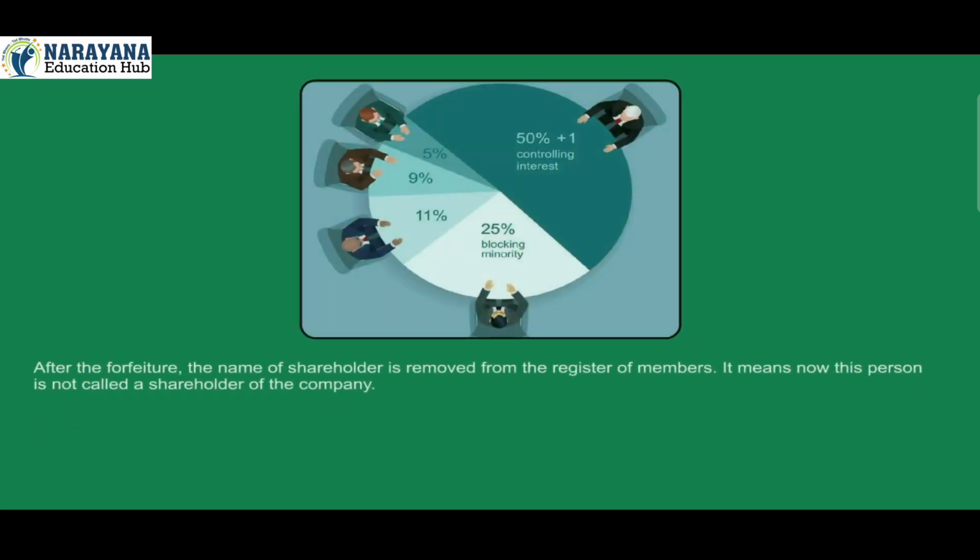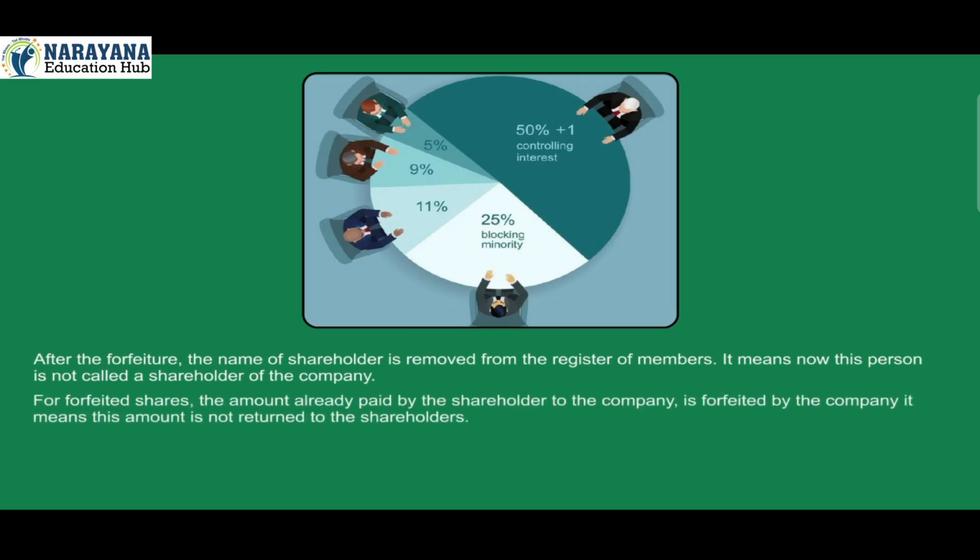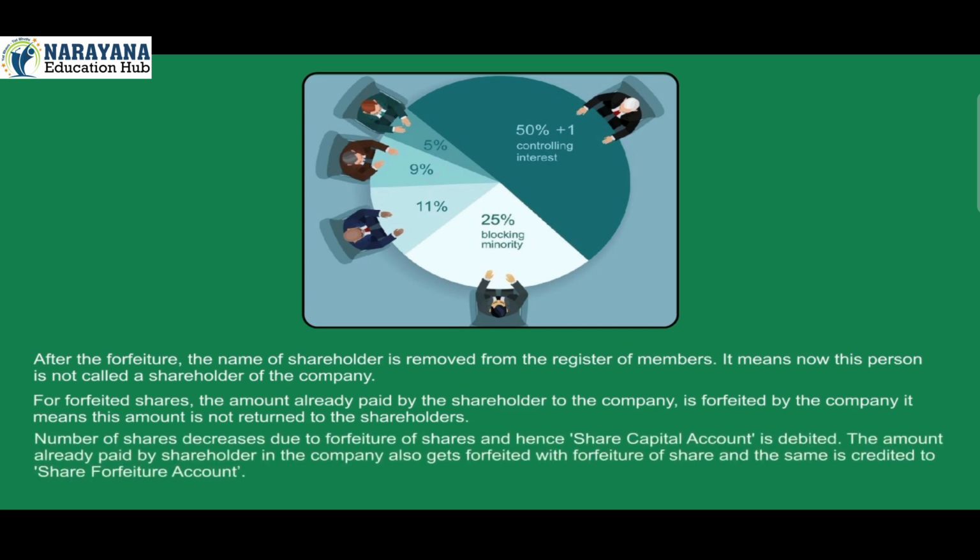After the forfeiture, the name of the shareholder is removed from the register of members. It means now this person is not called a shareholder of the company. For forfeited shares, the amount already paid by the shareholder to the company is forfeited by the company. It means this amount is not returned to the shareholder. The number of shares decreases due to forfeiture of shares, and hence share capital account is debited. The amount already paid by the shareholder also gets forfeited with forfeiture of shares, and the same is credited to share forfeiture account.